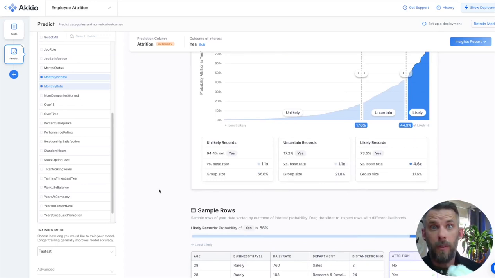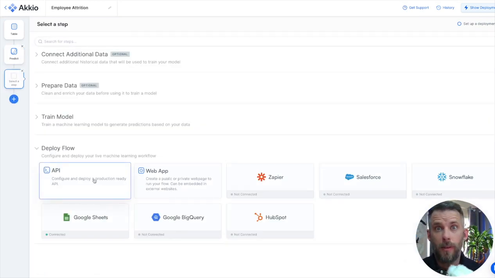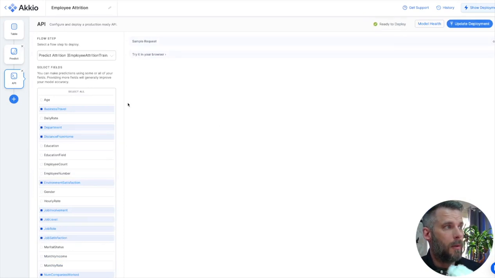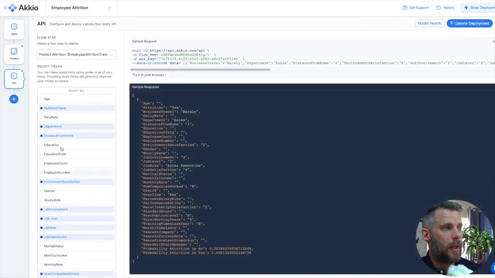Now, the final thing we need to do is make this available to the business. So if I hit the plus button, we have a few ways of doing that. I said the API, I can deploy that. Click of a button. Click. And here we go. I'm just going to use the top fields here. That's what's selected. And it says here's a curl command that will let me do what I want to do.